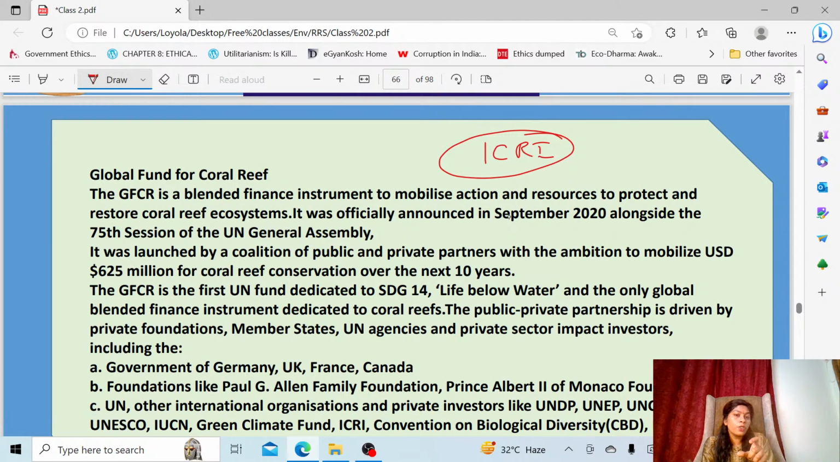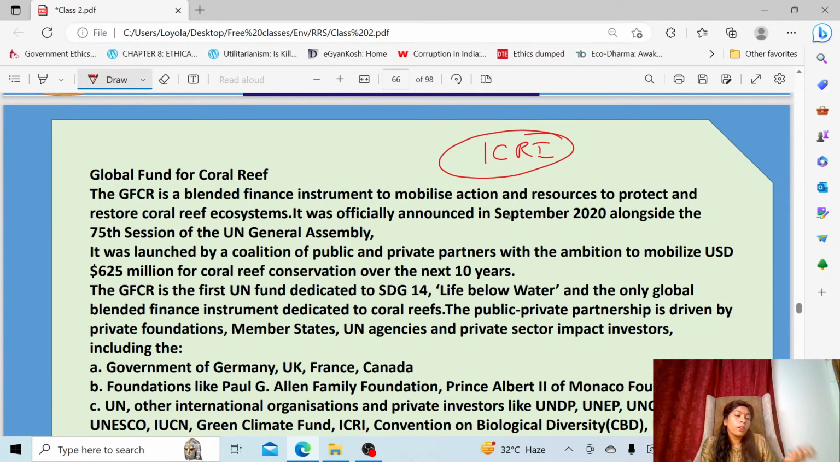So it's the one and only blended instrument for the protection of coral reef, where this fund will initiate action and also bring resources. This fund was proposed and officially announced during the 2020 UN General Assembly session. In the 75th session only, this fund was introduced. That's why I have given importance to this fund.